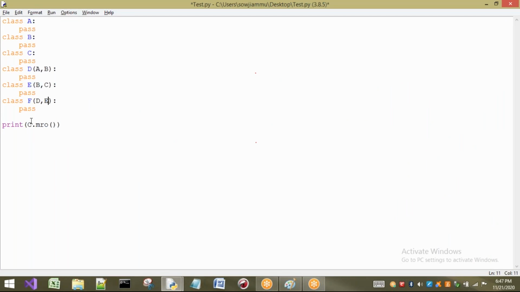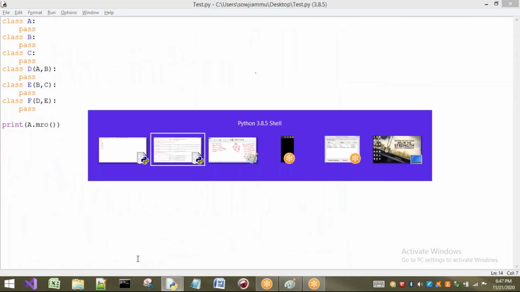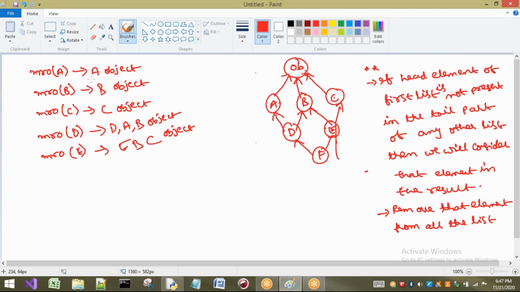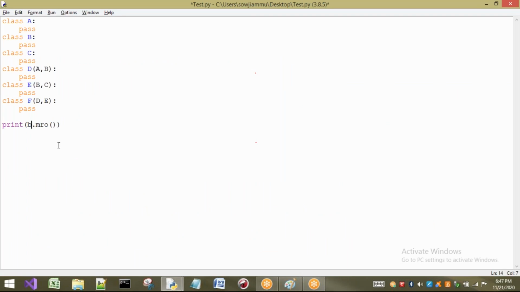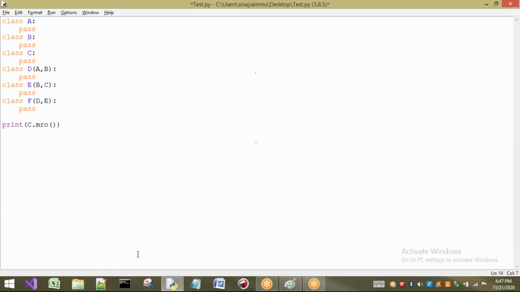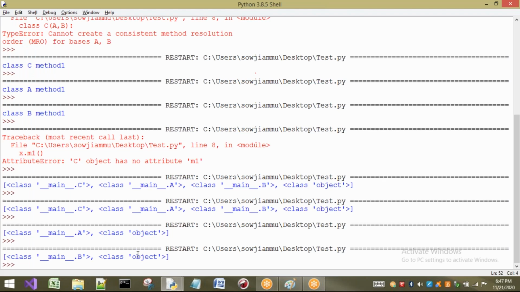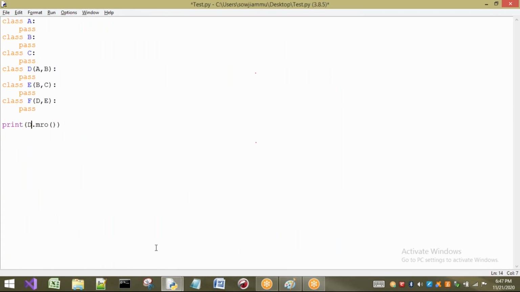First I will write A dot MRO. So A dot MRO gives you what? A and object. For B and C also, B object and C object will be returned. So for B, see what we got? B and object. Next I will write for C. We will get C and object. Now I want to write for D.